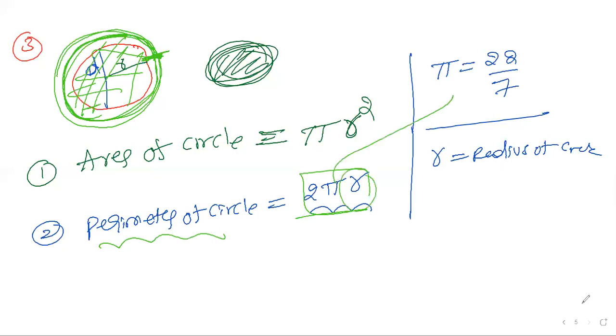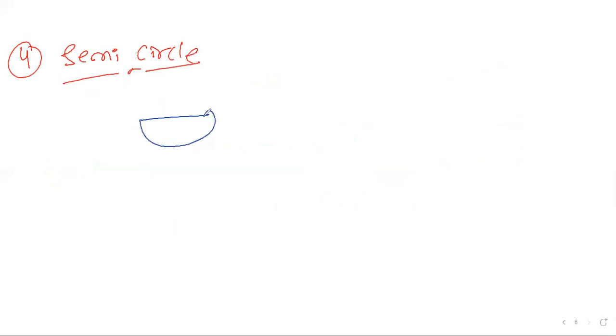It's very clear. Next, we go back to the fourth one, semicircle. Semicircle means 50% of a circle. Like this will be the diagram. This is a semicircle. This is the center. Here to here it is radius, and here also here to here it is radius. Clear? This is a semicircle.